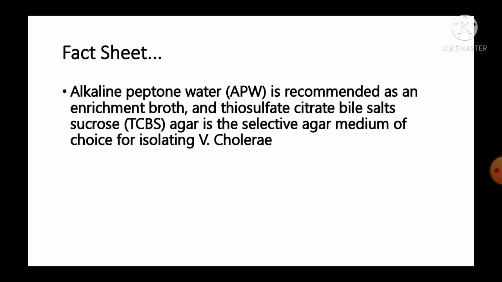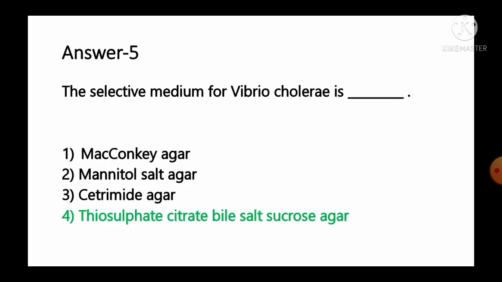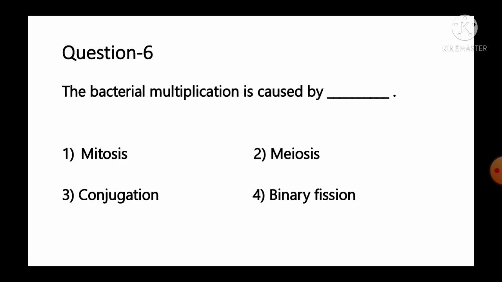And the fact given regarding this question, it is alkaline peptone water is recommended as an enrichment broth, and thiosulfate citrate bile salt sucrose TCBS agar is the selective medium of choice for isolating Vibrio cholerae. So as per the information, we can say option number 4 thiosulfate citrate bile salt sucrose agar is the selective medium for Vibrio cholerae. So option number 4 is the correct answer for this question. Move to the next question, number 6.